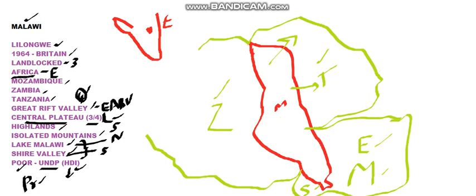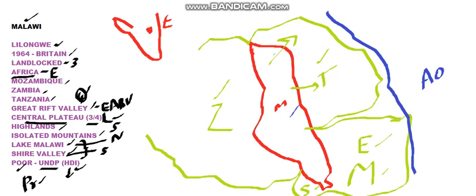And here we have the border, that is the eastern coast of Africa. So this is the eastern coast of Africa. Here we have the Atlantic Ocean. This is very close to the eastern coast of Africa. Now we shall see the interior of Malawi.